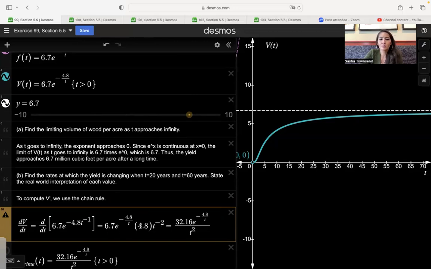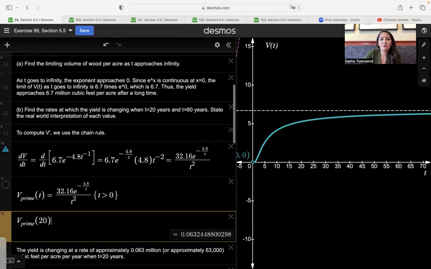If we multiply the 6.7 and the 4.8, turns out we get 32.16. And if we write that t to the negative 2 as a t squared in the denominator, this is our simplified form of that dv dt. And we're, again, only interested in it for t greater than 0. So here's the v prime. It's very small. We see that it has a local maximum or a relative maximum somewhere between 0 and 5.